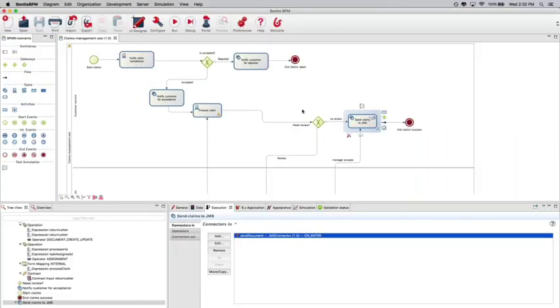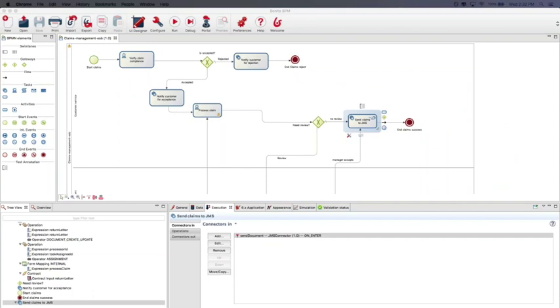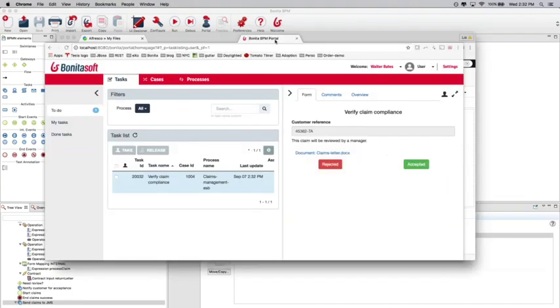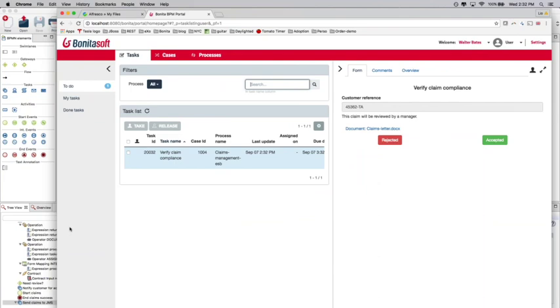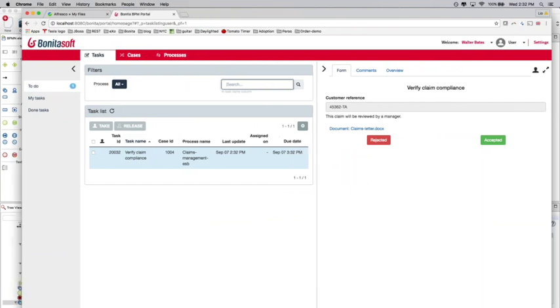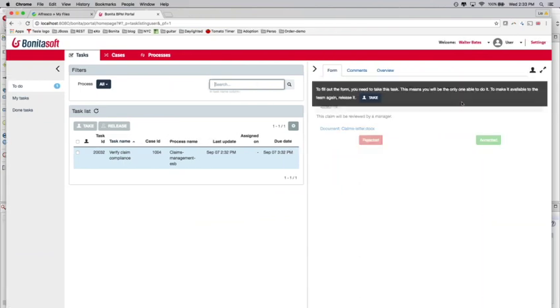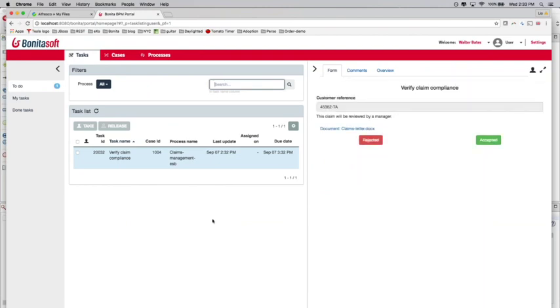So let's come here and log into the Bonita portal to see if we have a task. So yeah, it is. That's the Bonita portal view, and I'm logged in as Walter Bates, which is a generic user. And here is the view of the new task list that we have in 7.3.